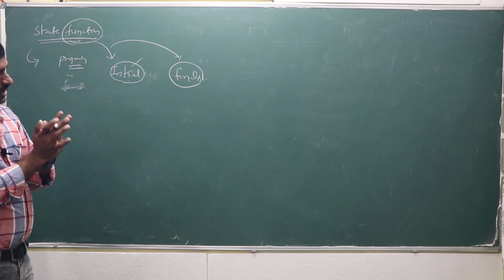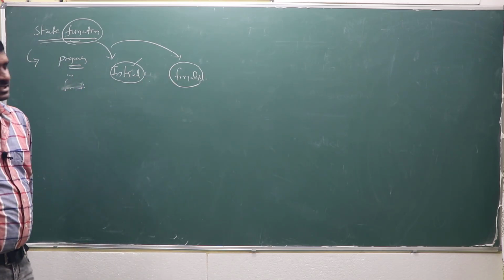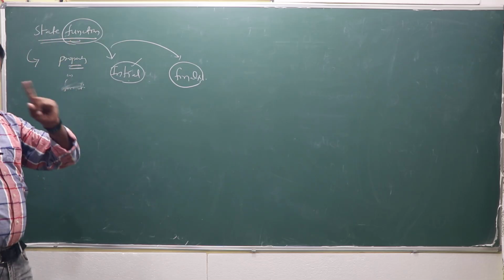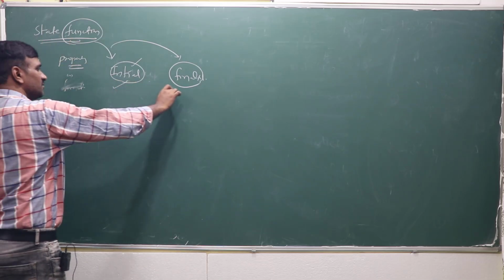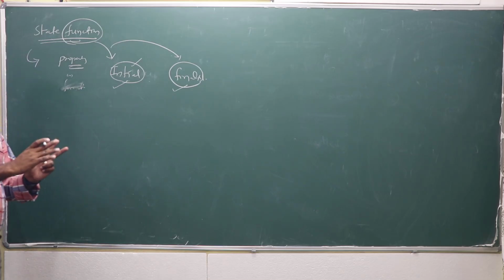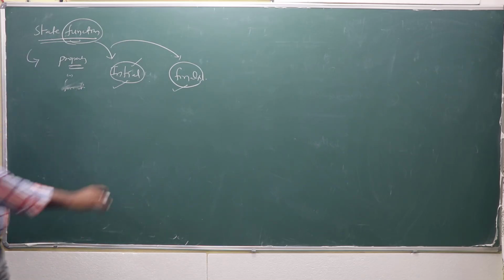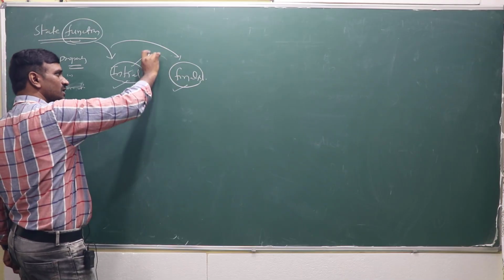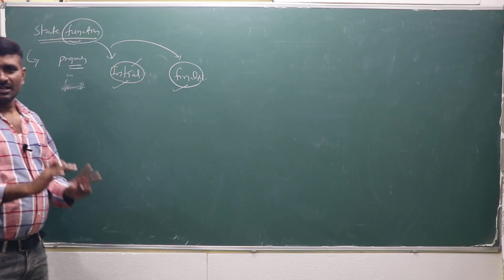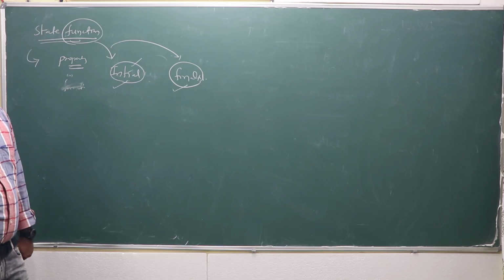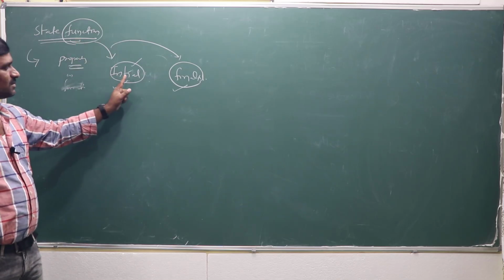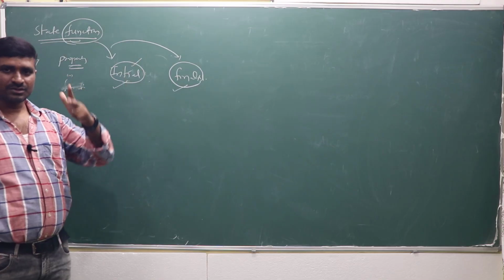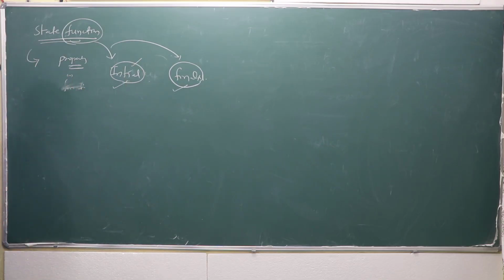It depends only on the initial and final states of the system. What is the final state and what is the initial state? It does not depend upon the path, whichever path it may take, whether the shortcut form or a long method. That is not a matter. The function which depends upon the initial and final states only is called the state function.